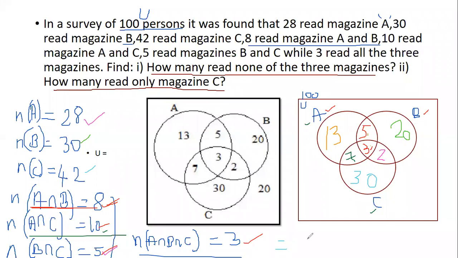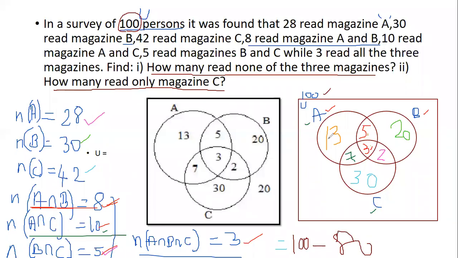Very good. So now you have the total of 80. Now what is your universal set? What is your universal set? We have 100 people in total. Okay, so what we will do is 100 minus 80.